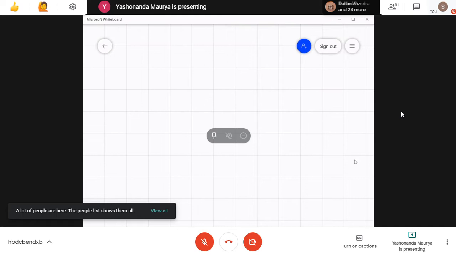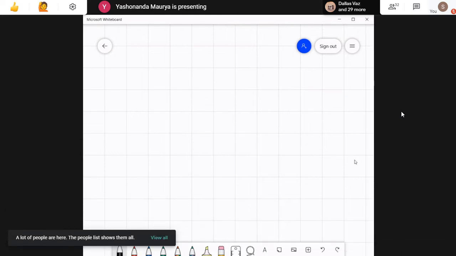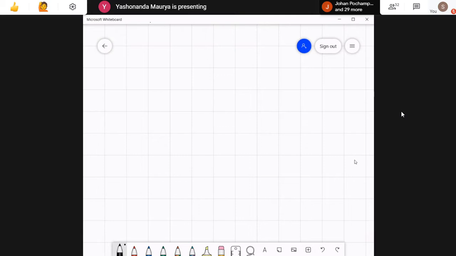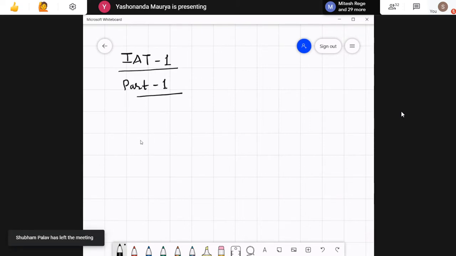Okay. Thank you. So today what we'll do is we'll just see the IIT 1 paper and we'll try to see what the answers are there for the questions. So the IIT 1 had 3 parts. How did you find IIT? Part 1. Okay. So the first question was Laplace transform of e raised to minus t square root t. This Laplace was expected.